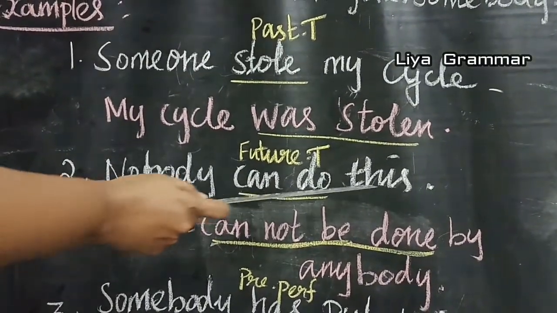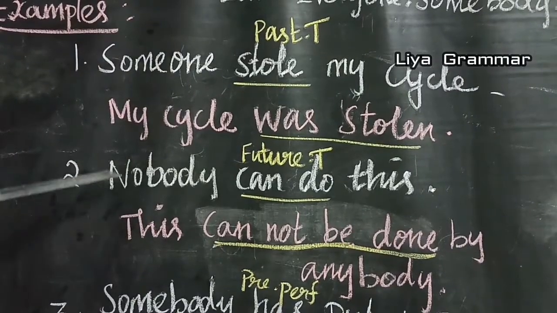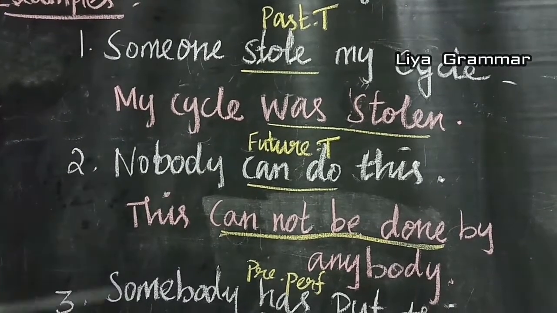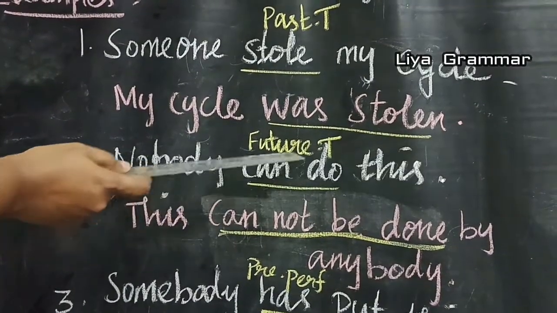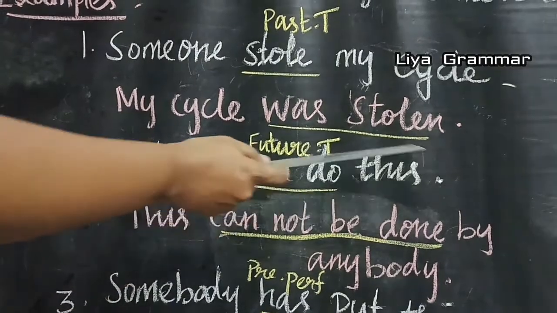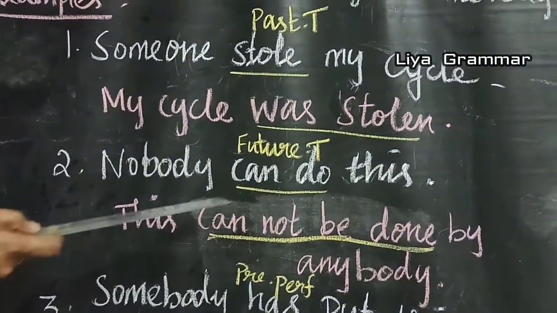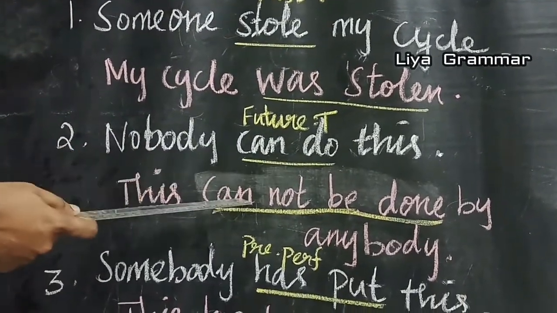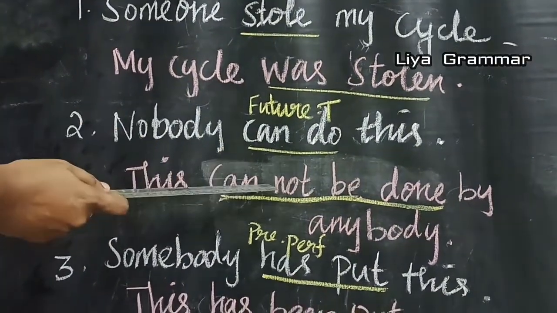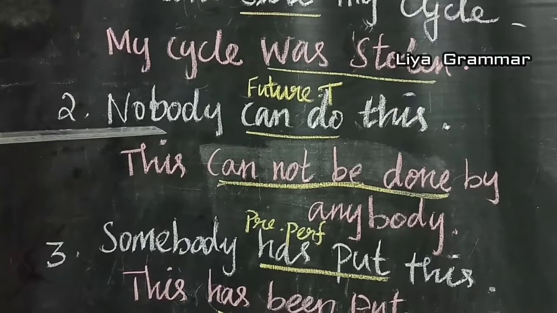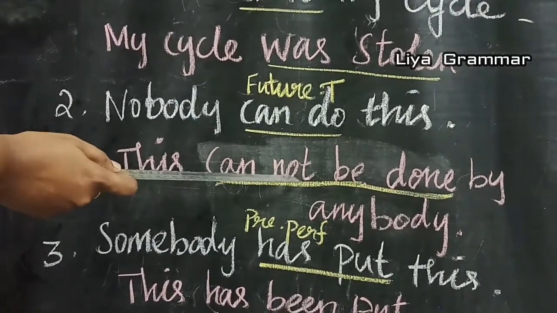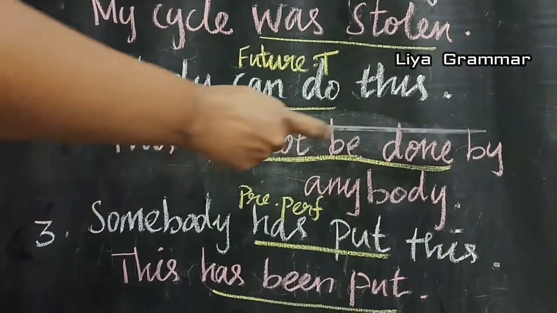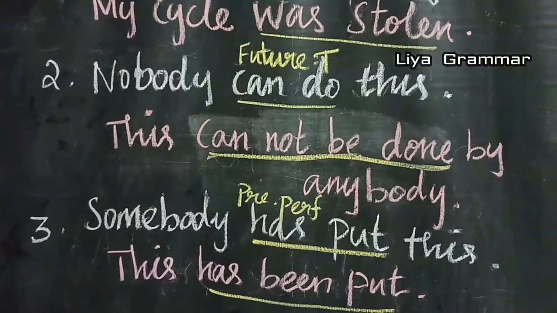Nobody can do this. Here nobody is an indefinite singular. It does not refer to any specific person. Can do is future tense. This is the object. First you write the object, this. Can do, how do you change it into passive voice? Can be done. Here nobody is a negative form, so you write not. This cannot be done by anybody. There is another optional answer for this: this can be done by none.